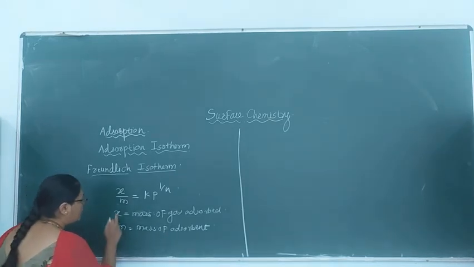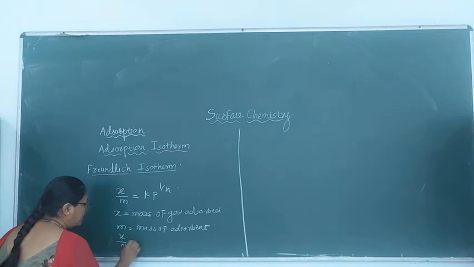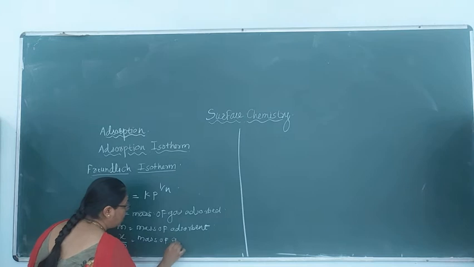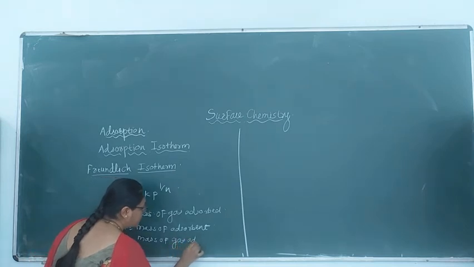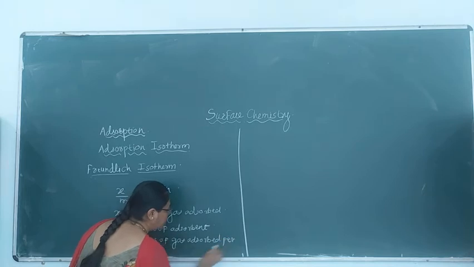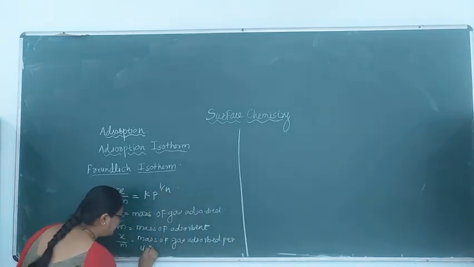The mass of that adsorbent is m. Therefore, x by m is the mass of gas adsorbed per unit mass of adsorbent.